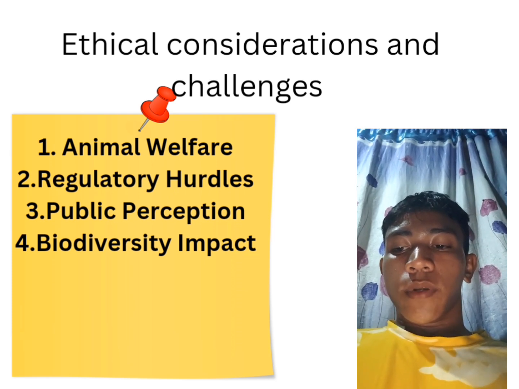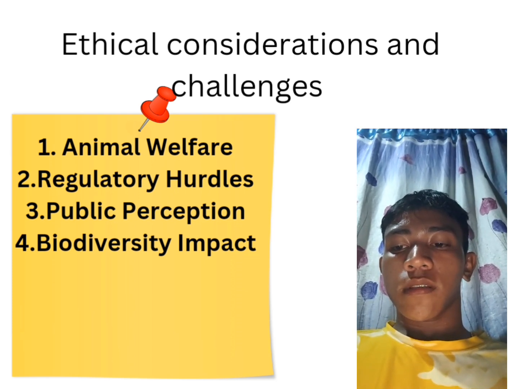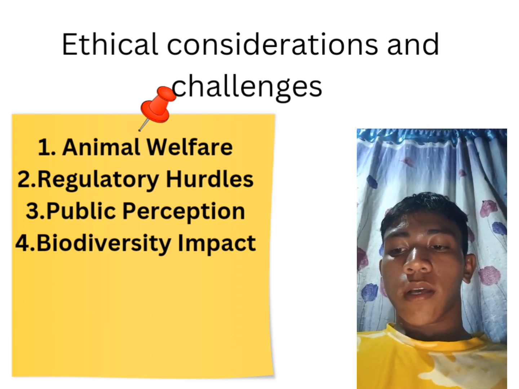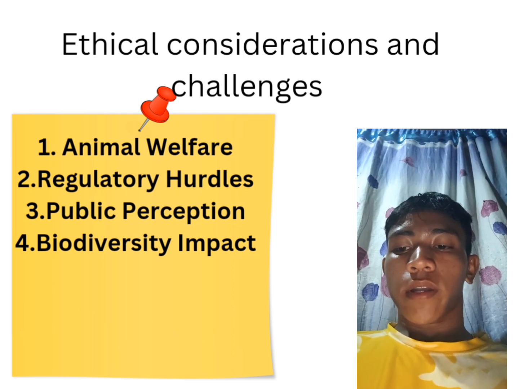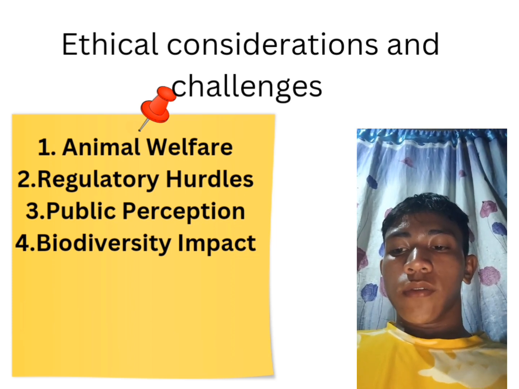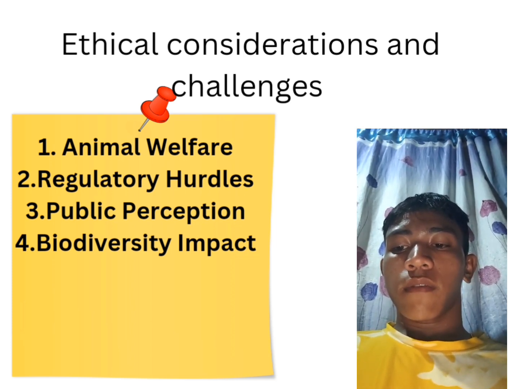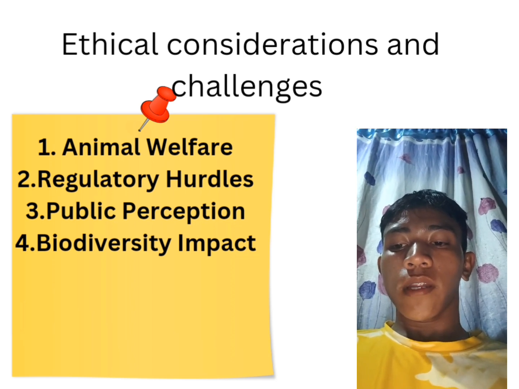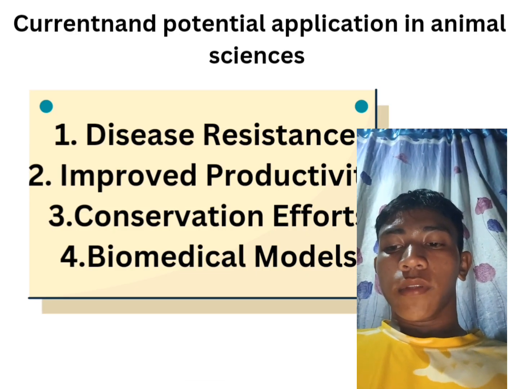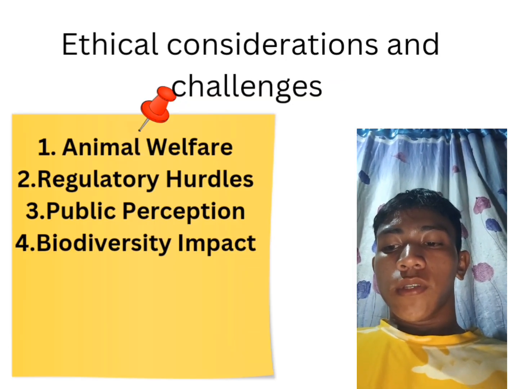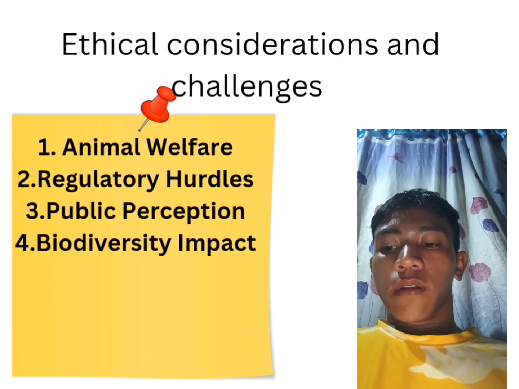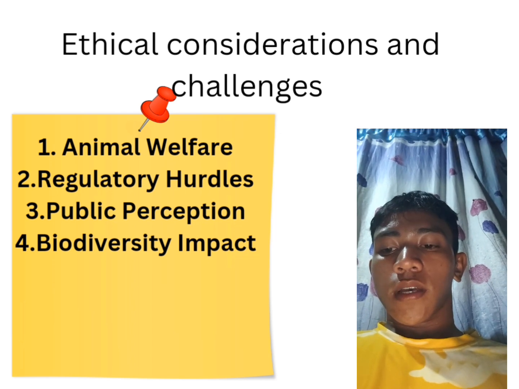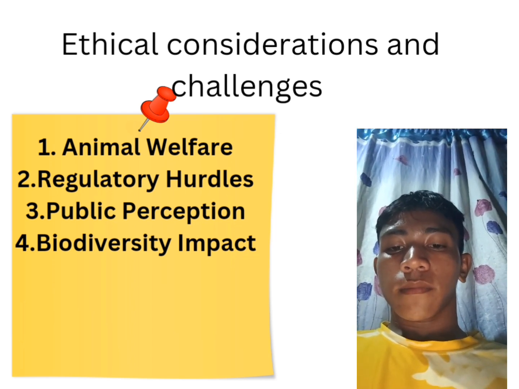Public perception: skepticism about altering animal genomes and concerns about potential abuse require transparent communication to build trust. Biodiversity impact: over-reliance on genetically modified breeds could reduce genetic diversity, making populations more vulnerable to disease and environmental challenges.